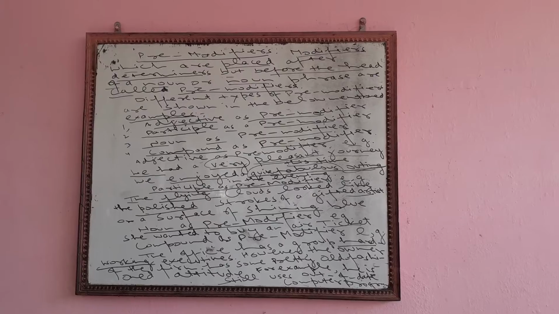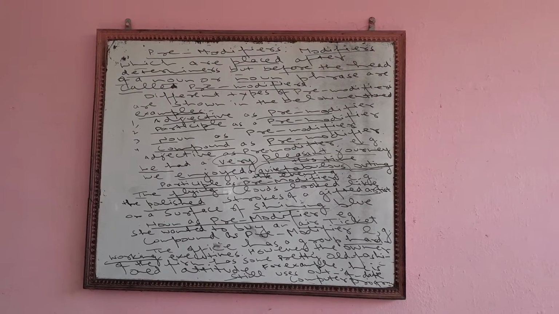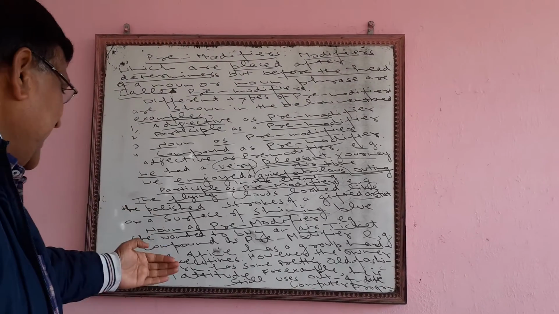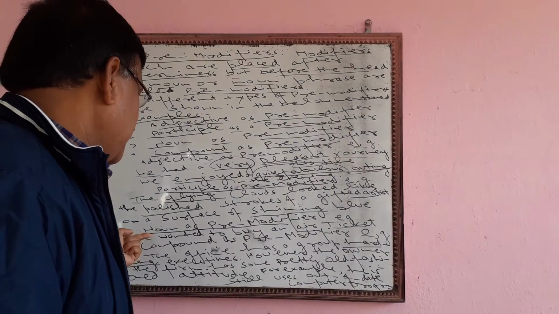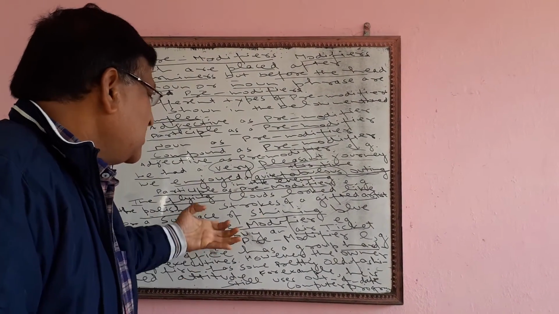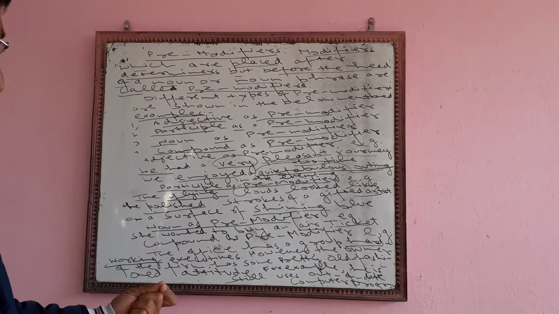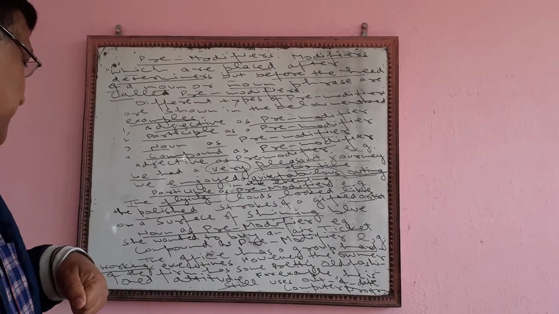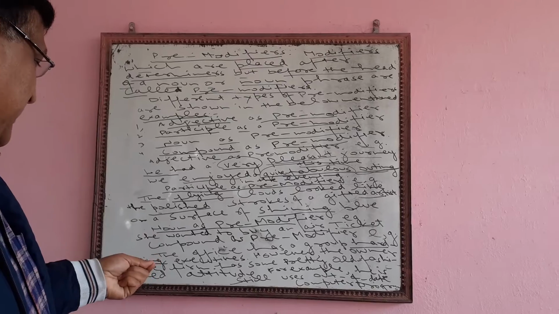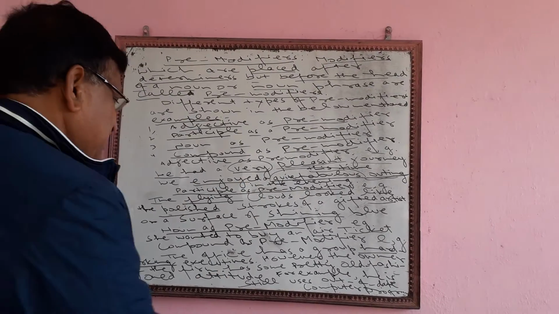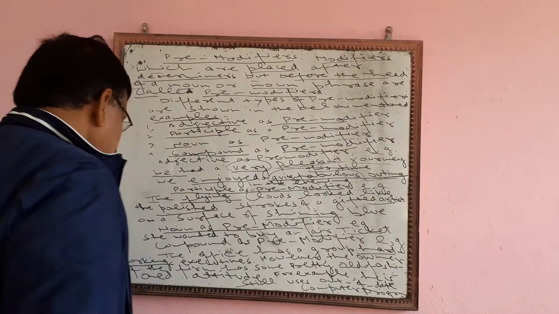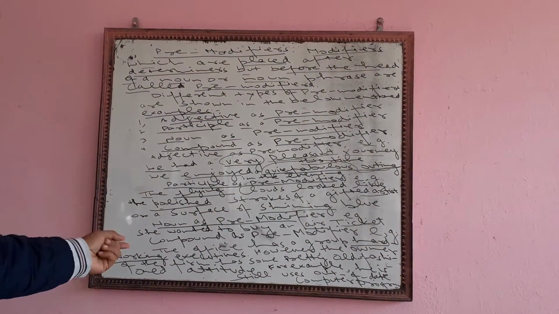This is a noun which we are using in this sentence. So she wanted what? To buy which thing? An air ticket. So this is modified. Which is being modified? Noun is modified here.